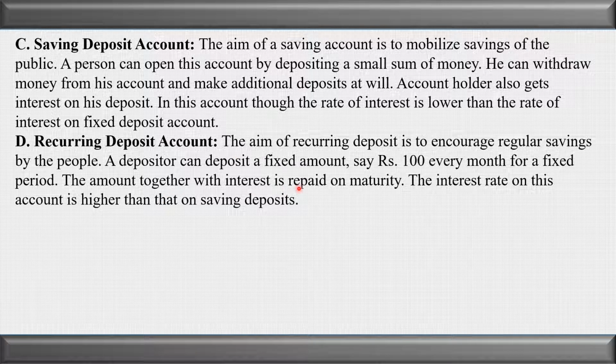When the time period is over, after the maturity, the person can withdraw the money, or will get the amount he has deposited in this account along with the interest. The interest rate on this account is higher than saving but less than a fixed deposit account.